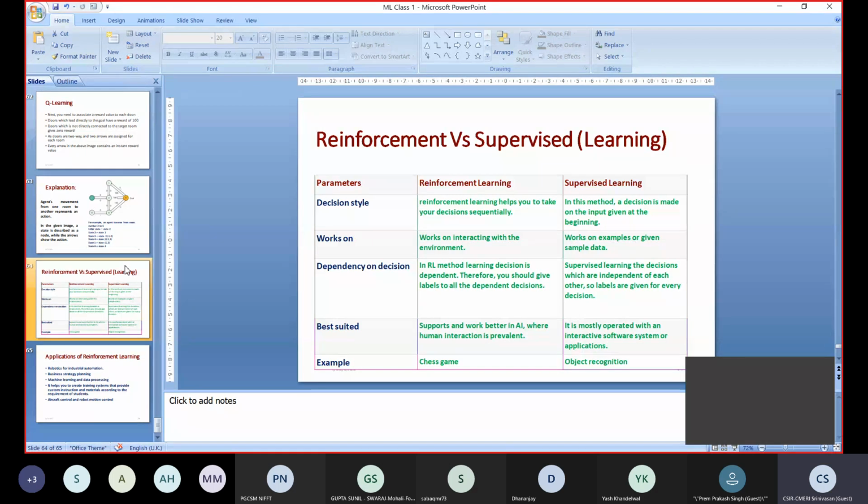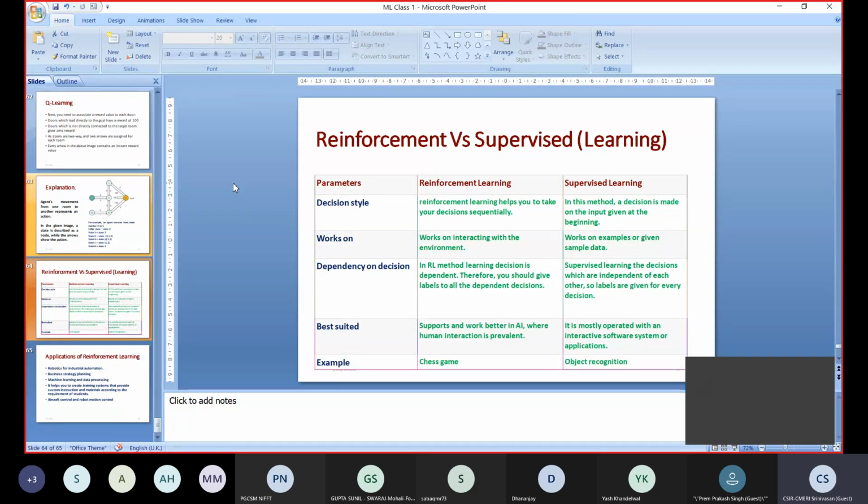What is the dependency on the decision? In reinforcement learning, decisions are dependent, therefore you should give a label to all the dependent decisions. In supervised learning, decisions are independent of each other, so labels are given for every decision. In reinforcement learning, the labels are for dependent decisions, but in supervised learning, the labels are given in each decision.